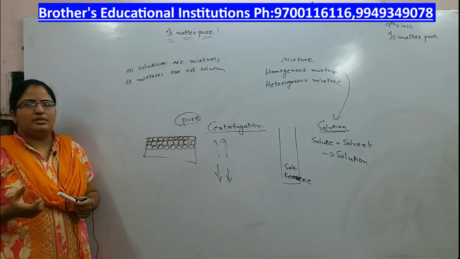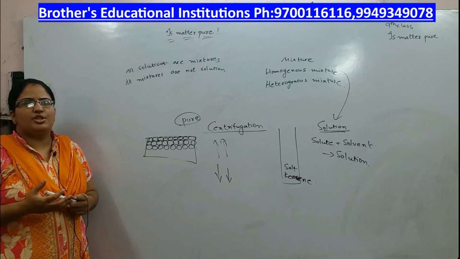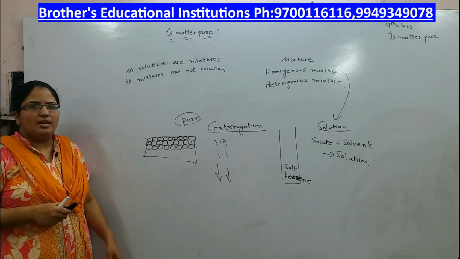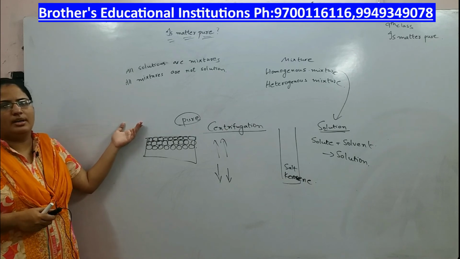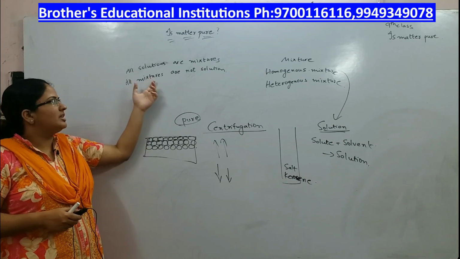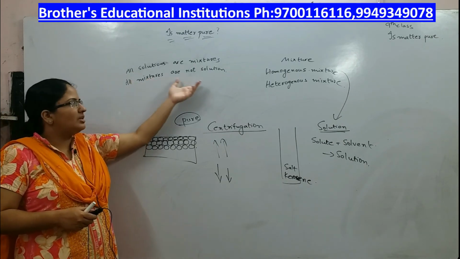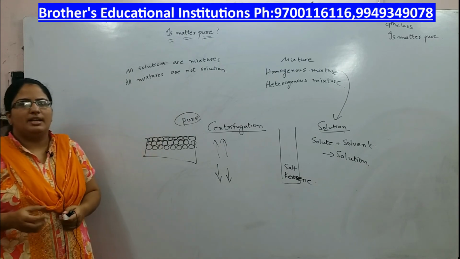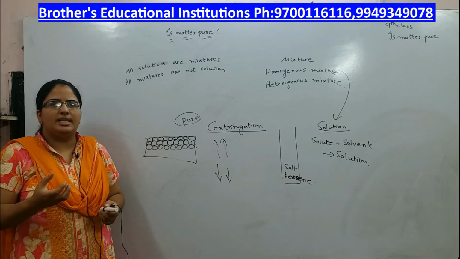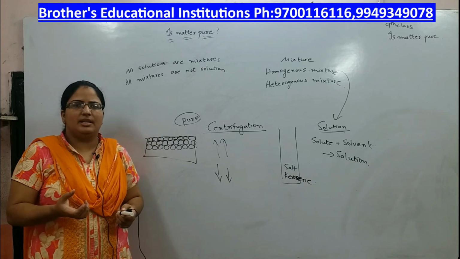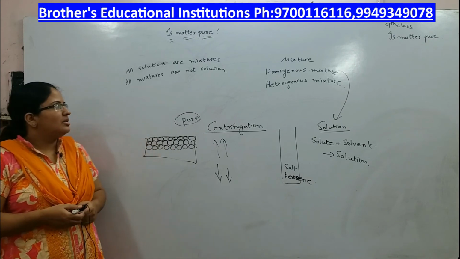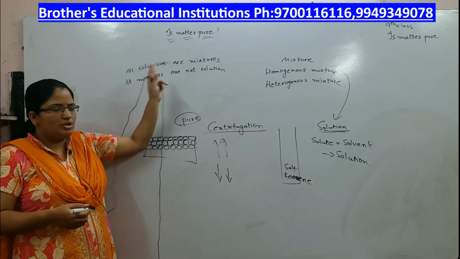Let us take the lemonade juice. In the lemonade you have salt, sugar, lemon juice and water. It is a mixture and it is also a solution because you cannot separate salt, sugar or lemon juice by filtration. So it is a mixture as well as a solution. But all mixtures are not solutions. Let us add some sand particles in water. You see that the sand particles settle at the bottom. The sand particles can be separated by filtration. So this is a mixture, but it is not a solution.